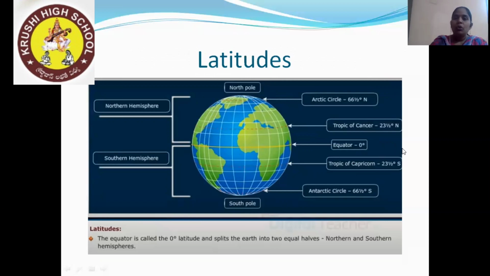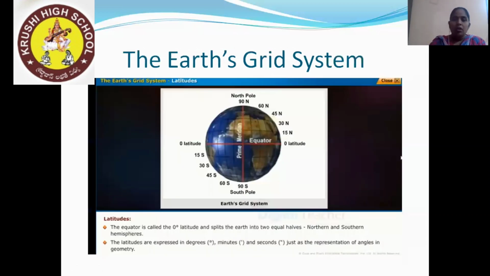So now coming to latitudes. As I told you, the equator is placed at 0 degree latitude, and it splits the earth into two halves. The half towards the North Pole is called the Northern Hemisphere, and the half towards the South Pole is called the Southern Hemisphere. I guess you know about the North Pole and South Pole because you have learned the same topic in previous classes, isn't it? Next, the earth grid system: the equator is called the 0 degree latitude and splits the earth.